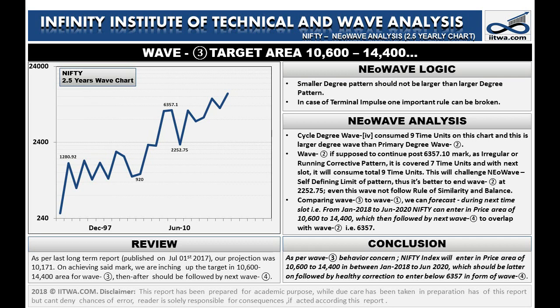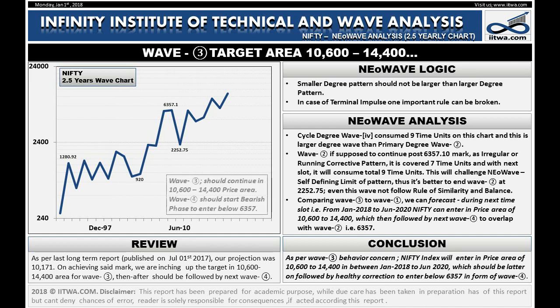Long-term NEoWave analysis of NSE Index Nifty. This is the 2.5 yearly wave chart, published on the 1st of January 2018, concluding with the forecast that primary degree wave 3 will enter 10,600 to 14,400, then wave 4 should start for downside to enter below the 6,357 mark. Let us check the logic and analysis behind this.